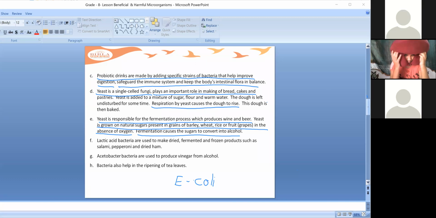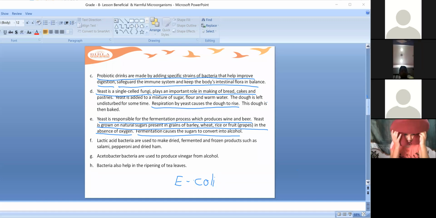Ma'am, share this PPT, ma'am. Okay, it's there in your course book. You don't have course book? I have, ma'am. Ma'am, don't give week 3 today, give tomorrow. I will share it tomorrow, day after. It is there already in your course book also. Because ma'am will also be sending you the notes for chemistry and physics, so there will be a problem for me to send you. Ma'am, still they did not start chemistry, ma'am.